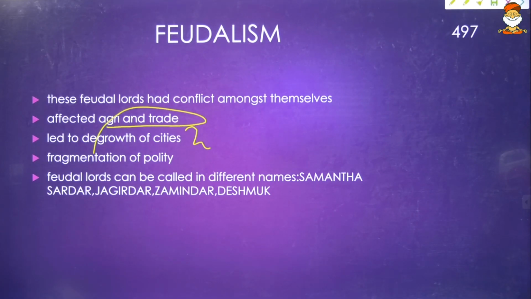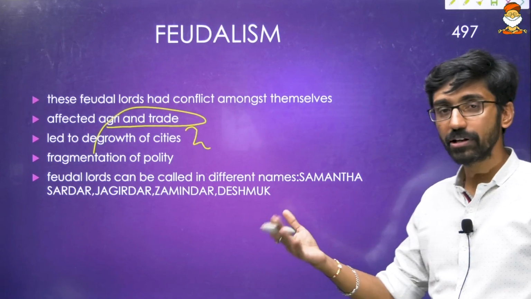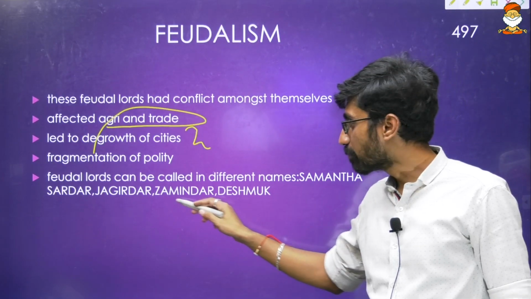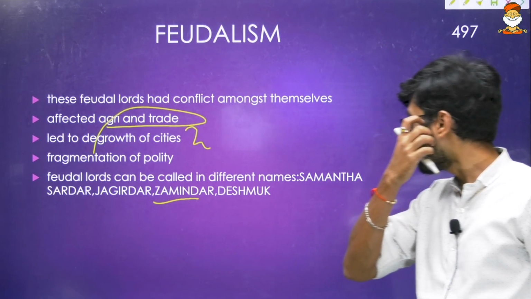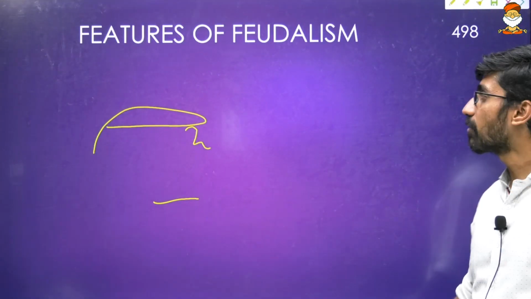Jagirdar and Zamindar are words which came quite late, especially by the time the Mughals were there. At the same time when the Delhi Sultans came, that is when this word became quite famous. Before that, Samantas, Sardars and Deshmukh, these kinds of words were used in different parts of the country. And what are the features of feudalism?